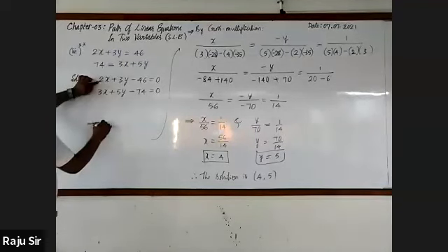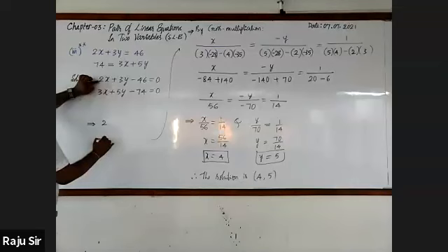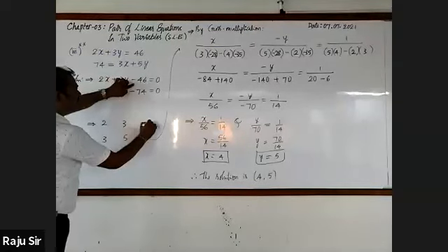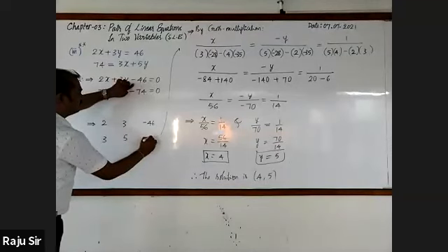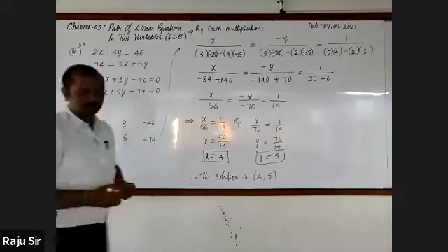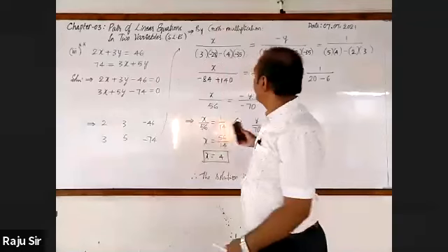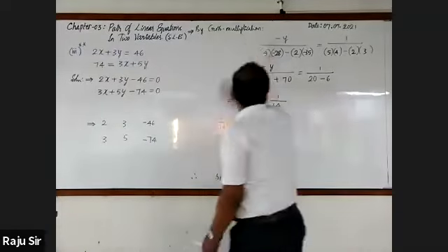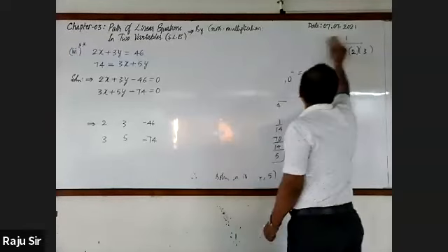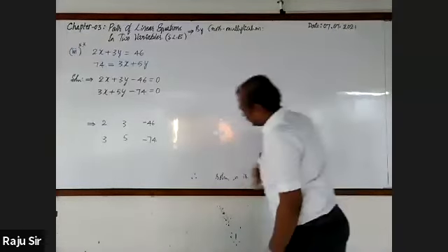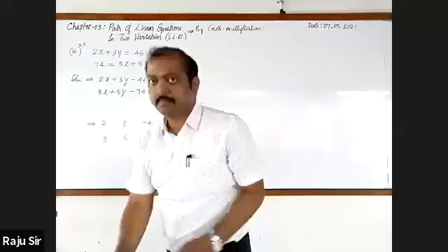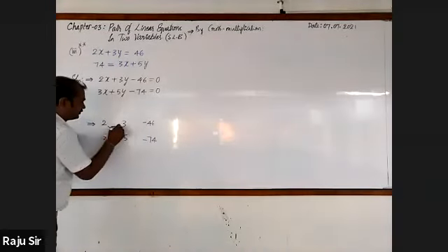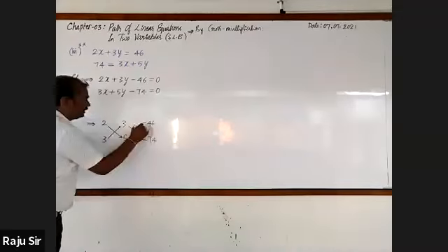The coefficients are 2 and 3, 3 and 5, minus 46 and minus 74. Next slide. By cross multiplication method, and before that, just to show the arrow marks, how the terms are to be multiplied.